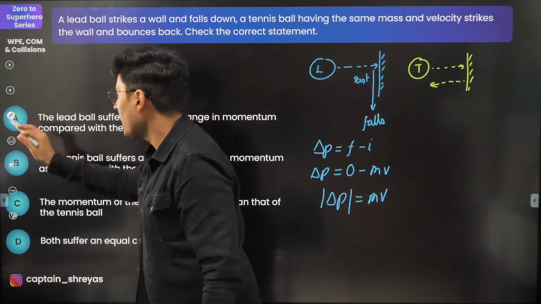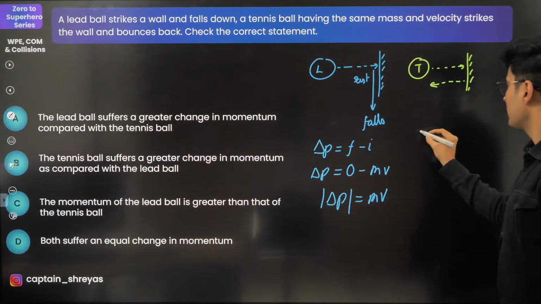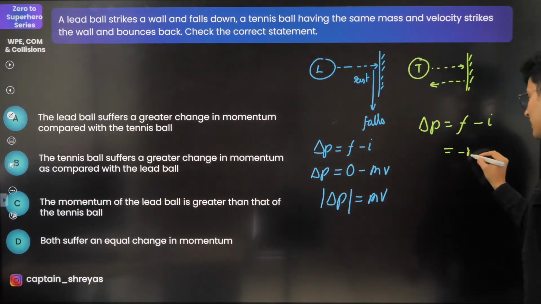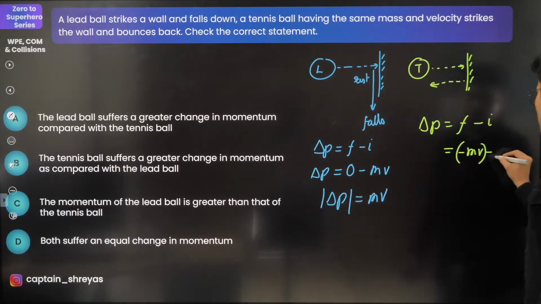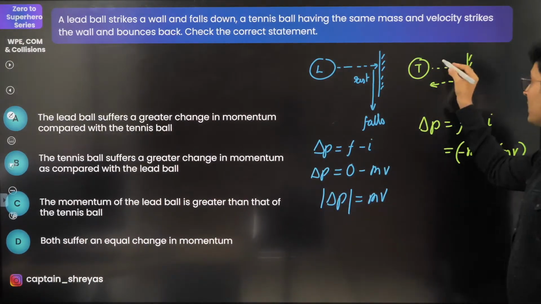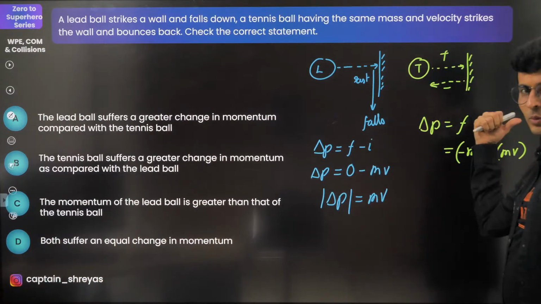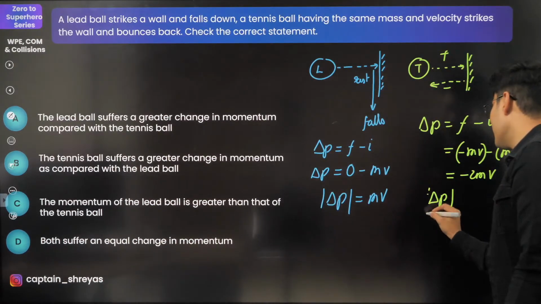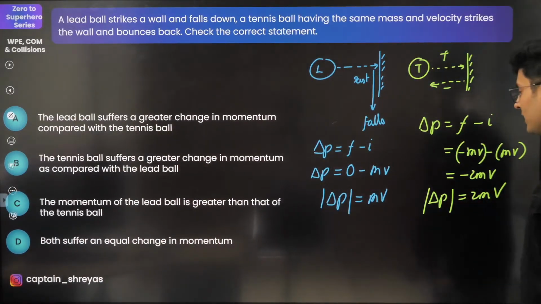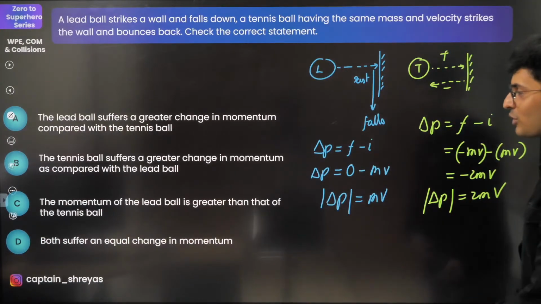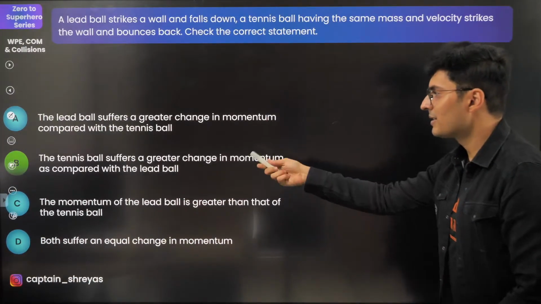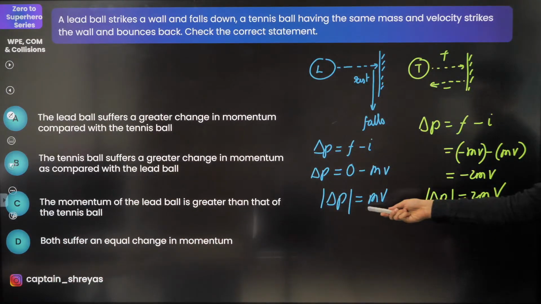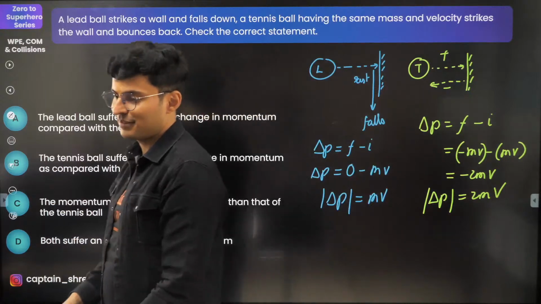In the second case, the change in the momentum will again be final minus initial. Final will be minus mv. Initial will also be just mv. Directions are opposite. Right is positive, left is negative. So it will just become minus 2 mv. So the magnitude in this case will be 2 times mass into velocity. Obviously mv is small, 2 mv is more. So the tennis ball suffers a greater change in the momentum as compared to the lead ball. Done. Option B it is.